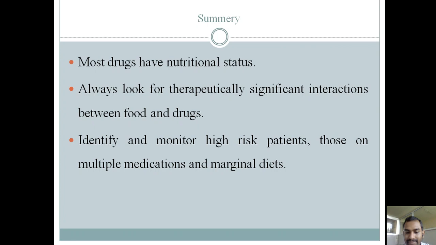Then coming to warfarin. We all know it is commonly used to prevent thromboembolic events. Patients taking warfarin are at particular risk of interactions with dietary supplements.